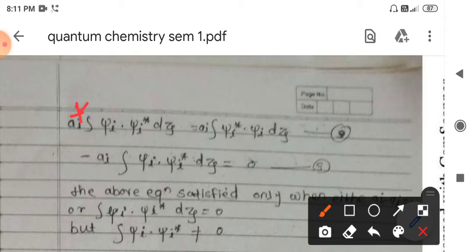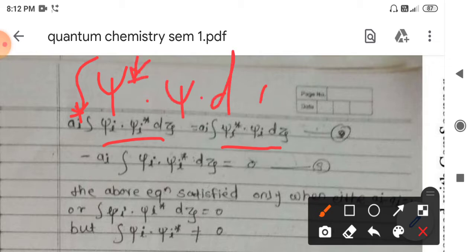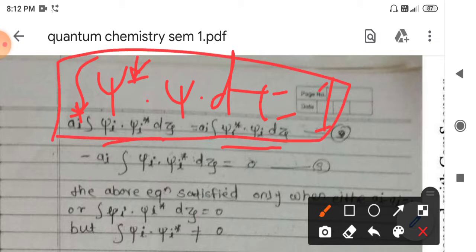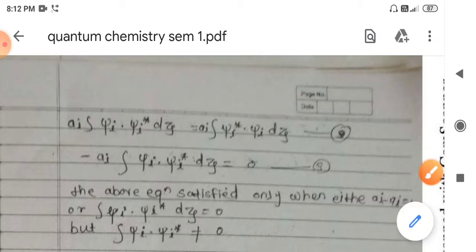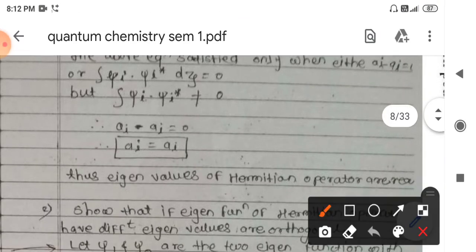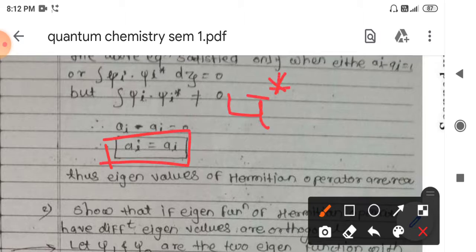So we can say that A star into the integral of psi star psi j d tau is equal to the same thing. But we know that for a normalized wave function the integral of psi star psi d tau is equal to 1. So this simplifies the equation to A star equals A.